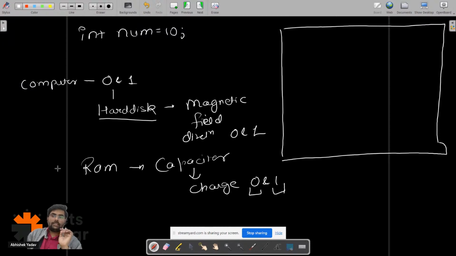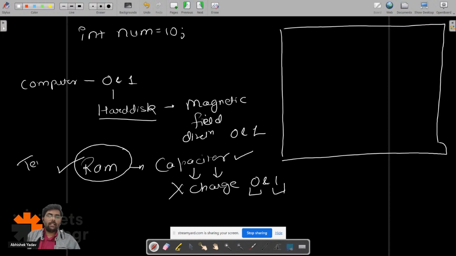The second point is, RAM is having capacitors, and capacitors have charge. So till the time you are providing current, the capacitor will have some charge, which means the capacitor will store some data. The moment you shut down your laptop, there will be no data inside the RAM because there is no charge.